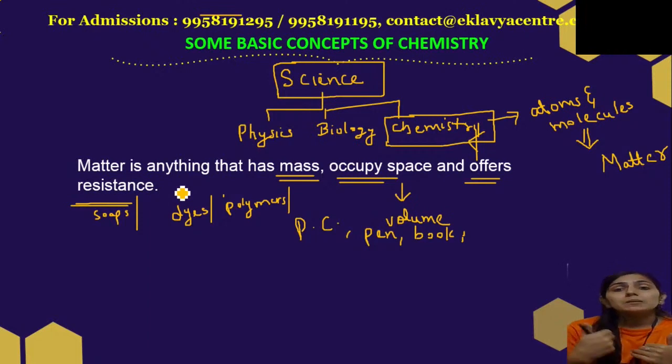For example, insecticides and pesticides are helpful to us to protect the crops from getting damaged. So chemistry is very, very useful to us. Even you must be aware, everybody is aware about coronavirus, COVID-19. Vaccines have come up, and vaccines are made from some chemicals. So chemistry is very, very important to us, right?